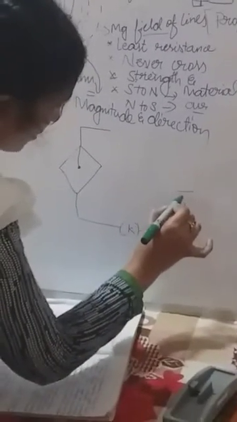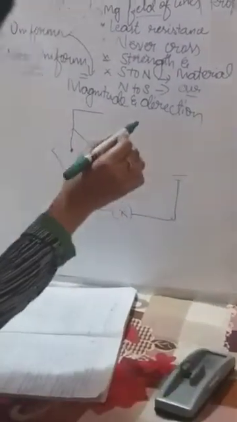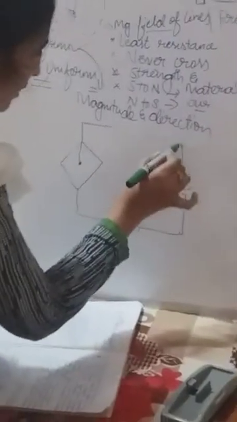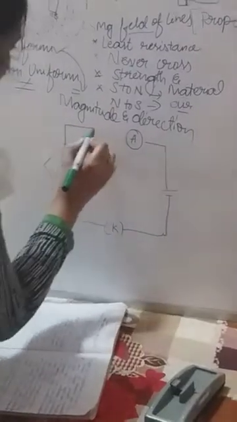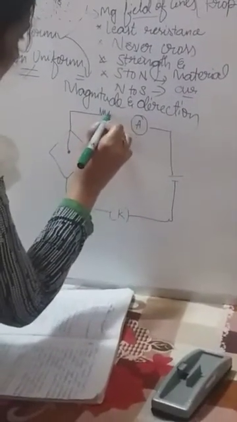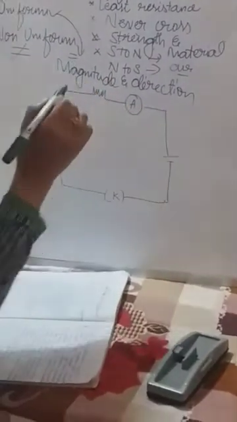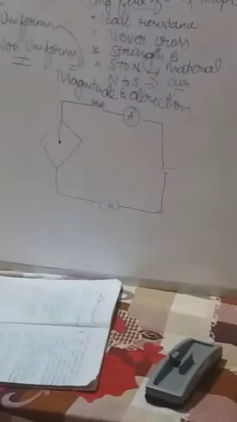The battery has a positive and a negative terminal, as I told you. Along with that he connected an ammeter, A refers to ammeter, and a rheostat. Yesterday only I told you what a rheostat is: the device which helps to increase or decrease the voltage. Keep in mind. Clear?